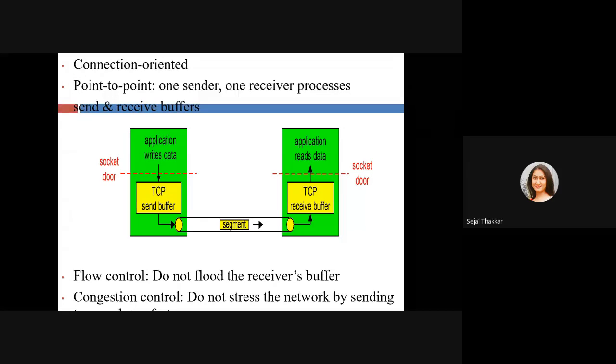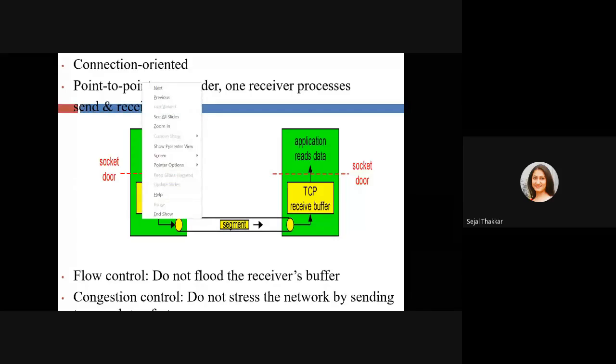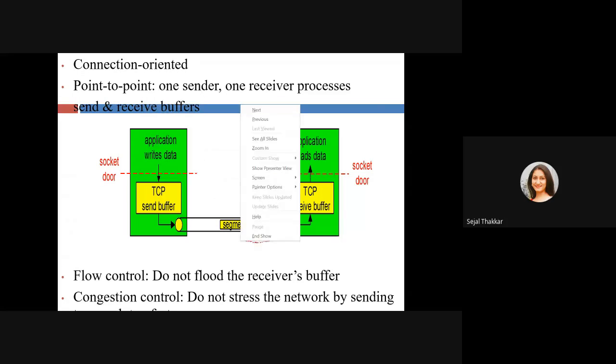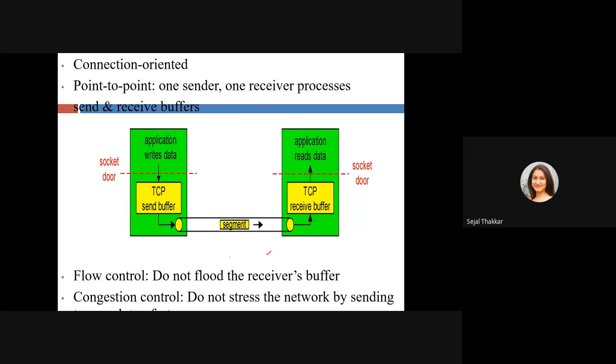The responsibility of TCP is flow control. It cannot flood the receiver's buffer by sending too many packets. It has to take care of the size of the packets on the receiver side also. It cannot send so many packets that it overfills the buffer of the receiver. So these are the responsibilities of TCP.